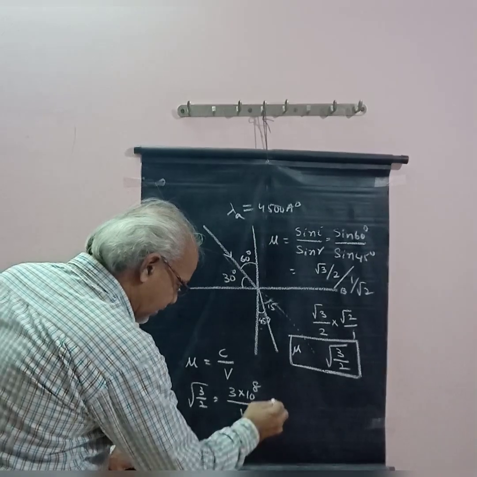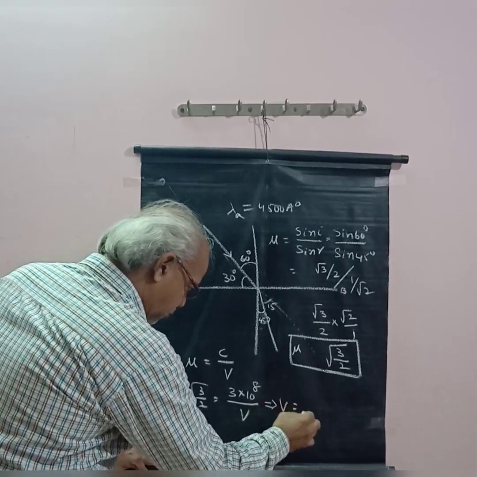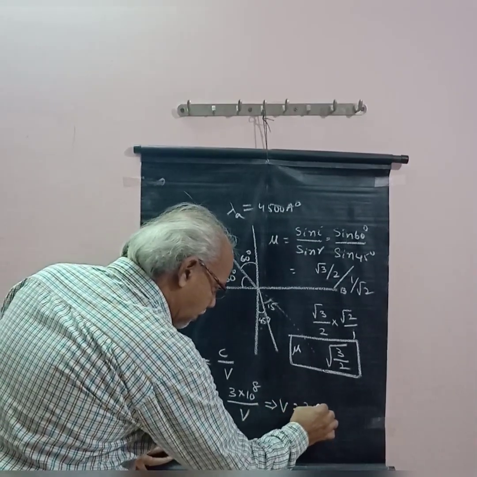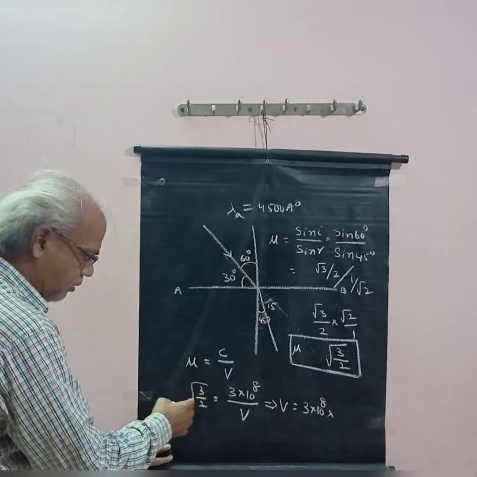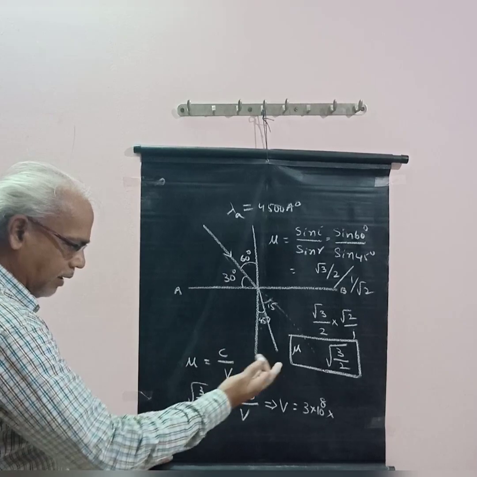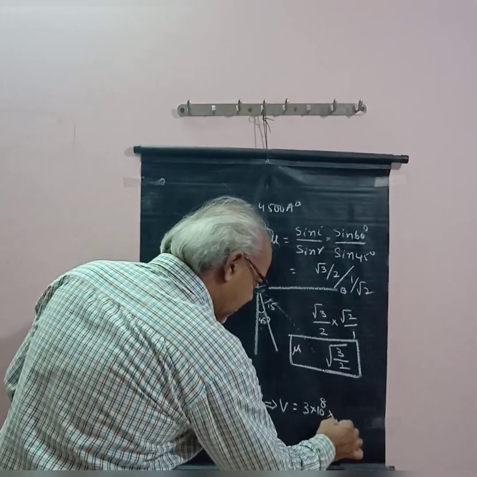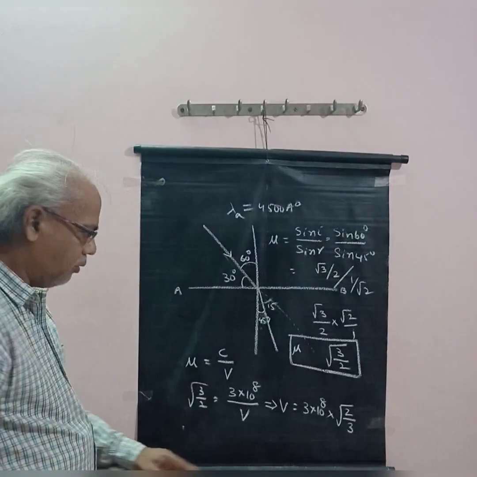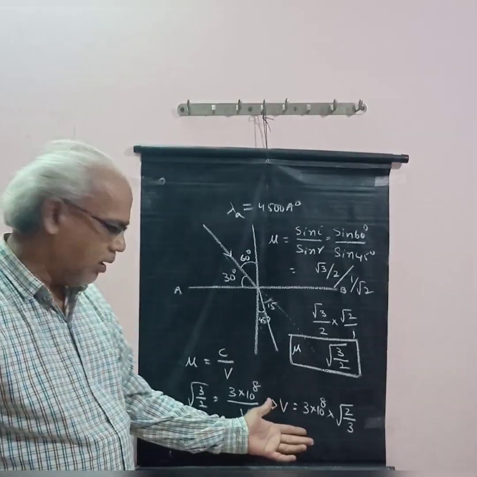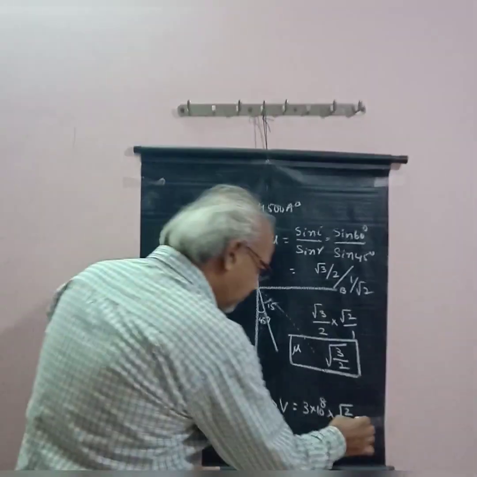This implies v is equal to 3 into 10 power 8 into 2 by root 3, as root of 3 by 2 goes to the right side. Then we can find the value of the velocity of light.